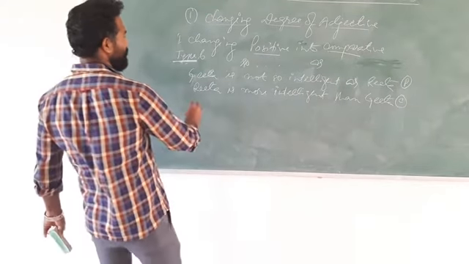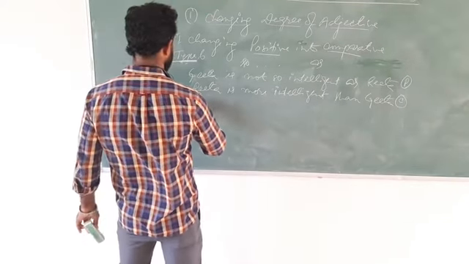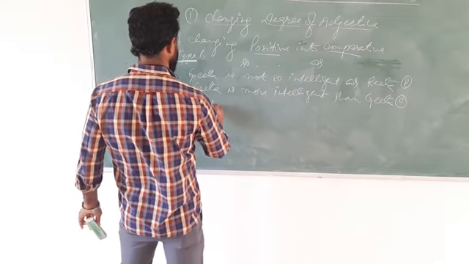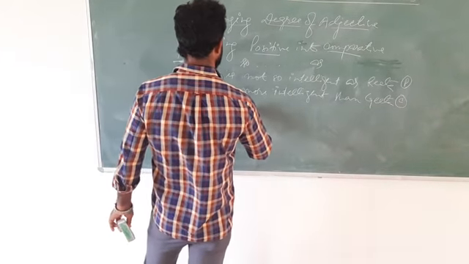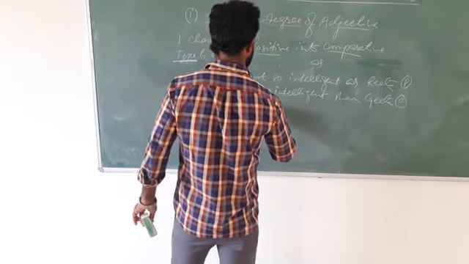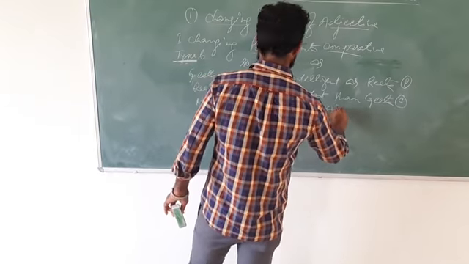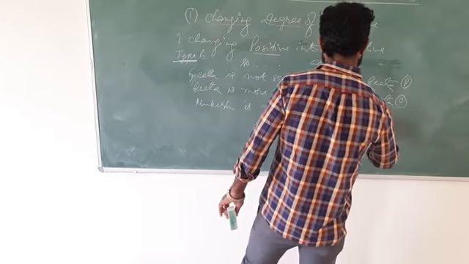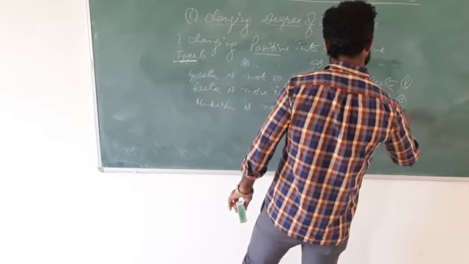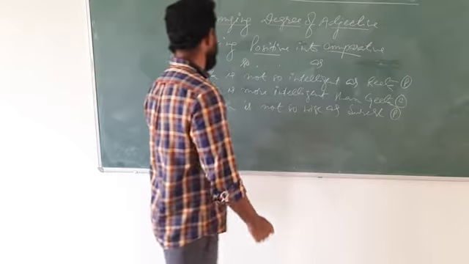So let us see another sentence. Mukesh is not so wise as Suresh. This is in positive. See the positive sentence.